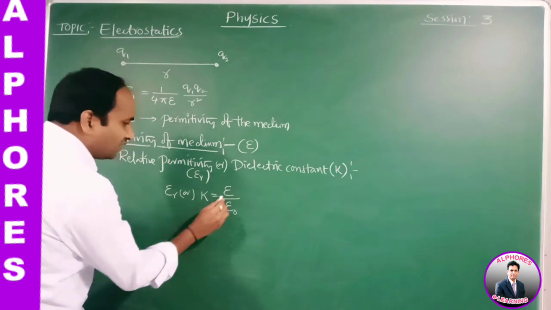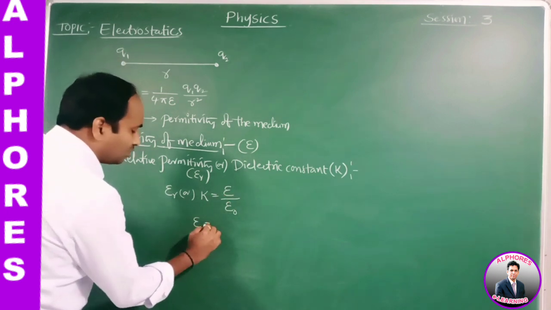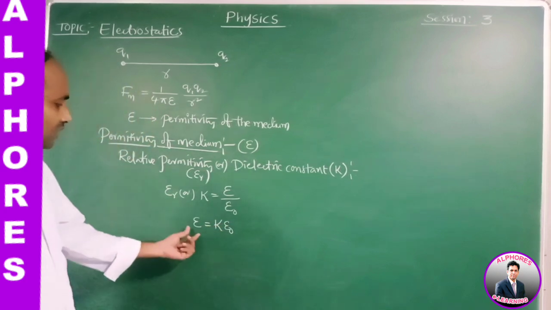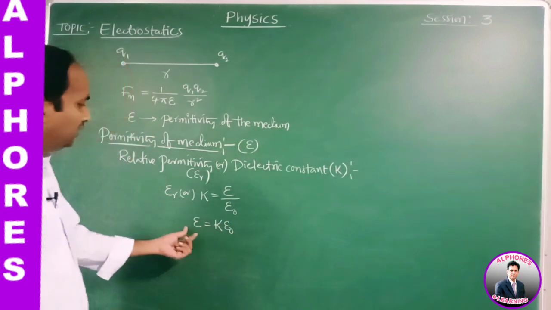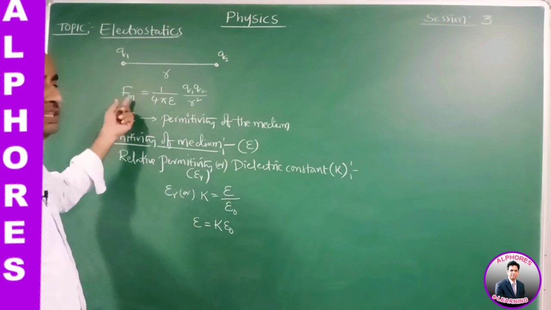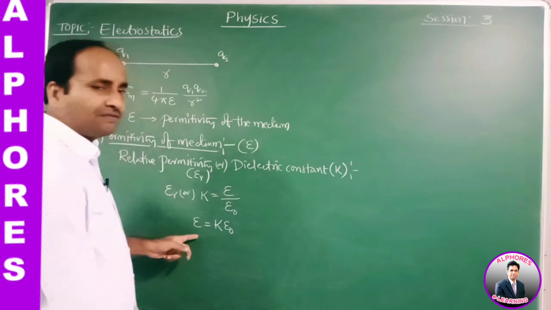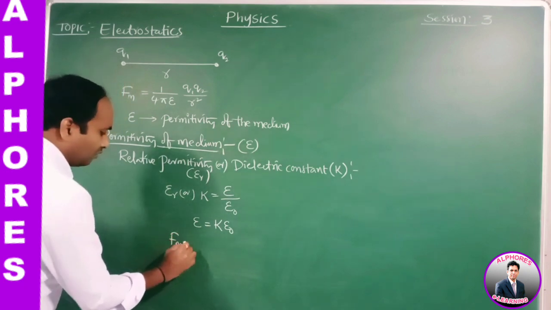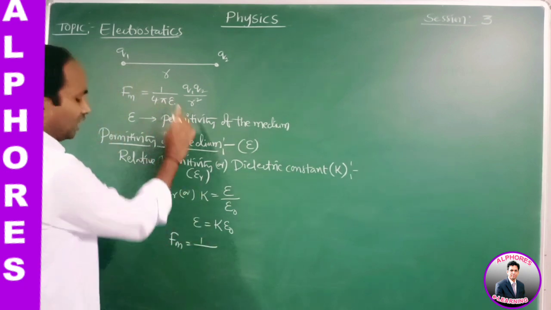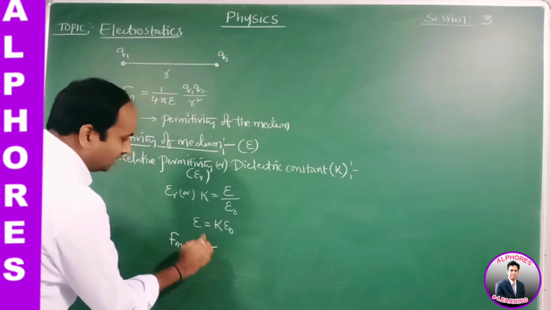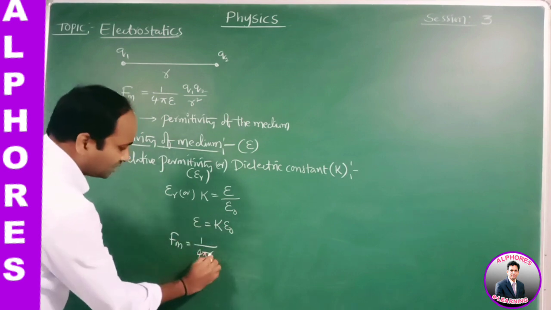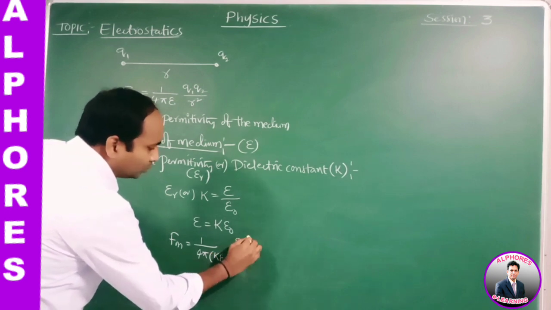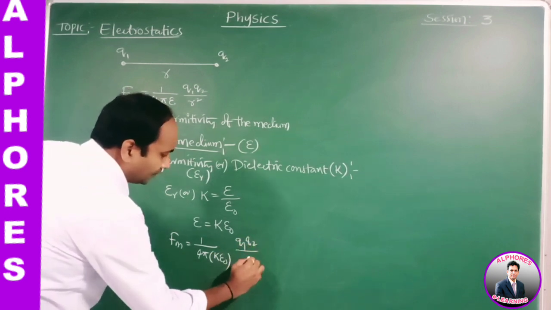From this equation we may write epsilon is equal to K epsilon naught. If we substitute this value in the expression, Fm is equal to 1 by 4 pi, instead of epsilon replaced by K epsilon naught, q1 q2 by r square.